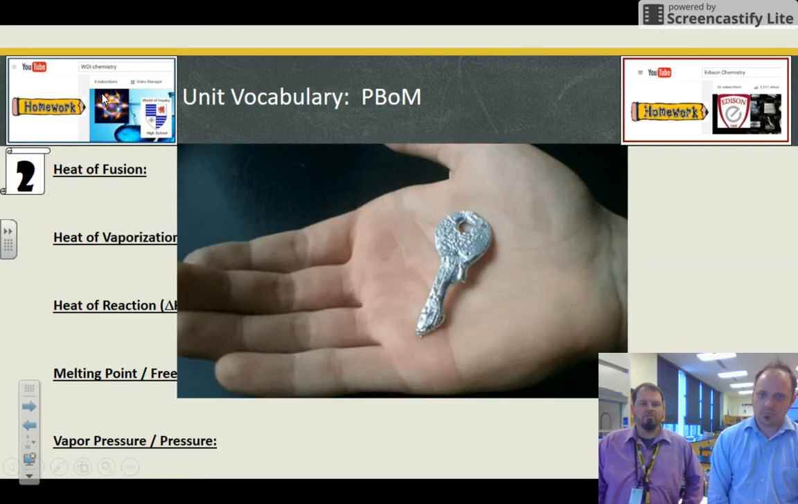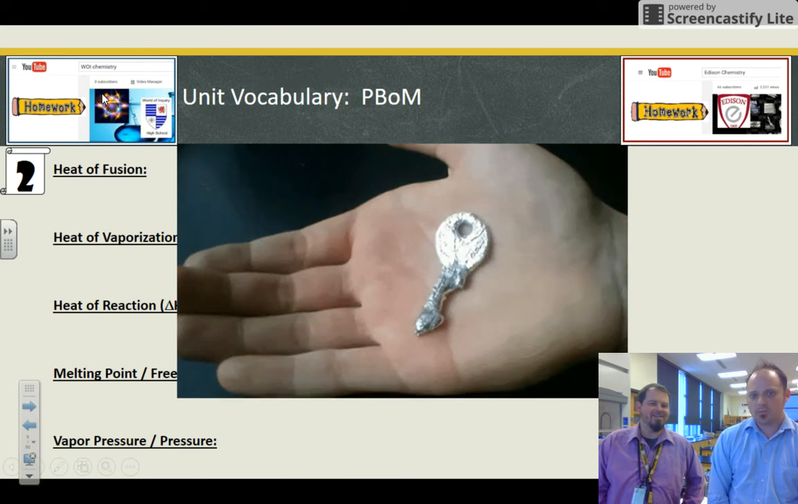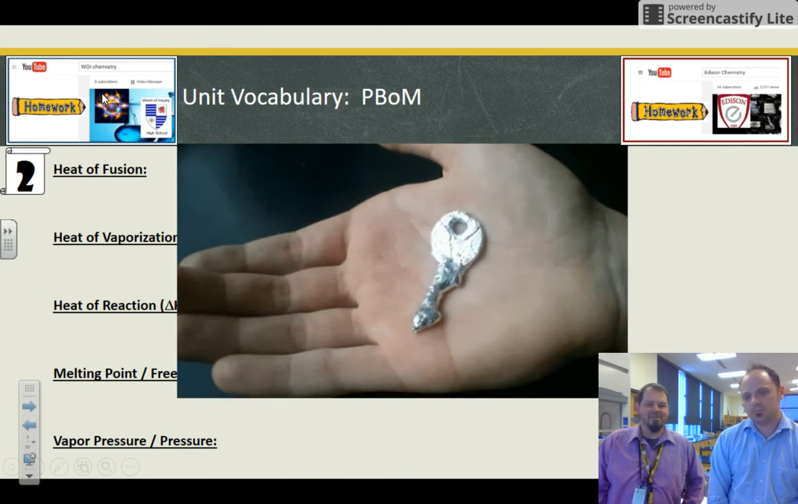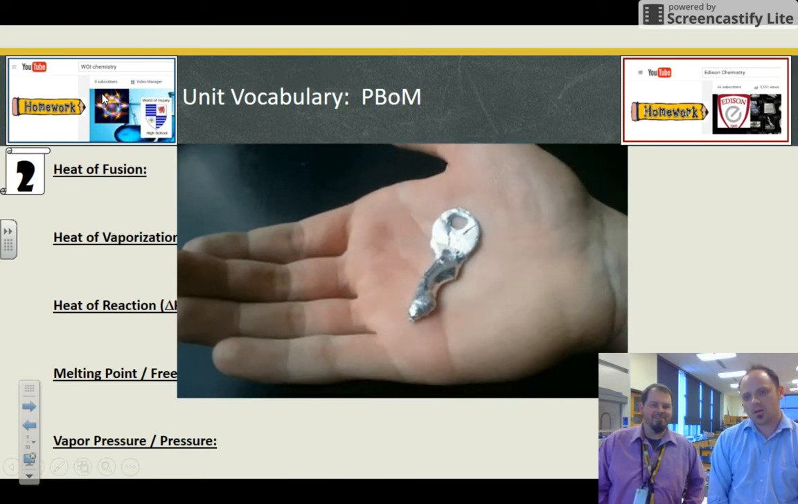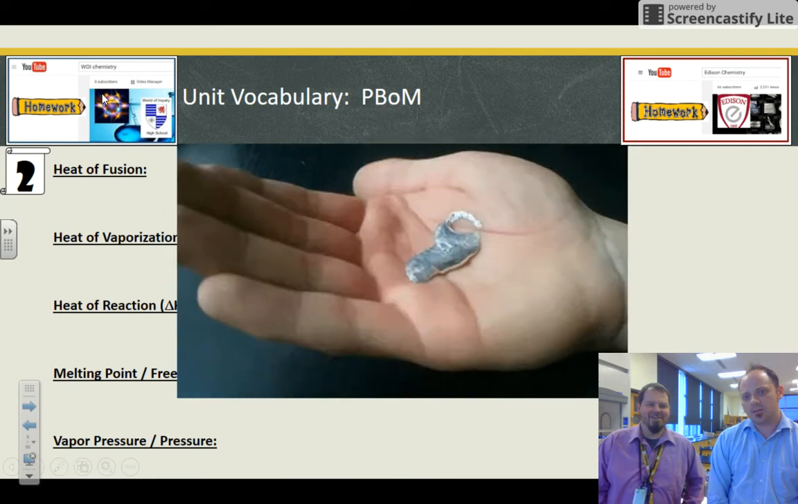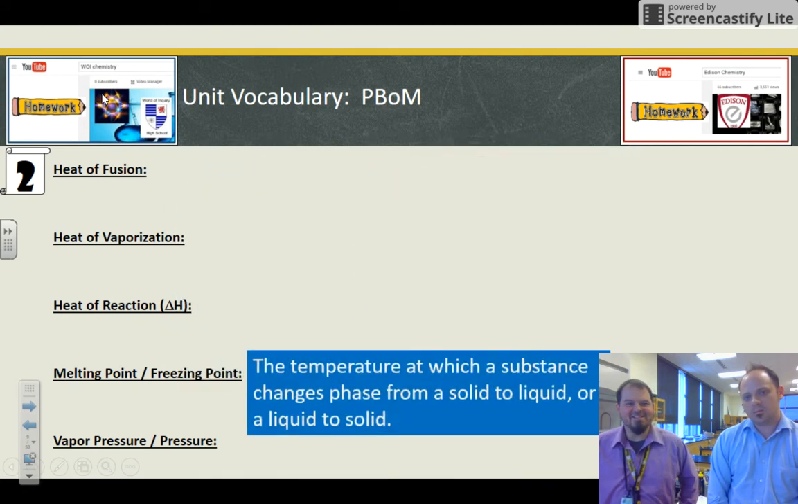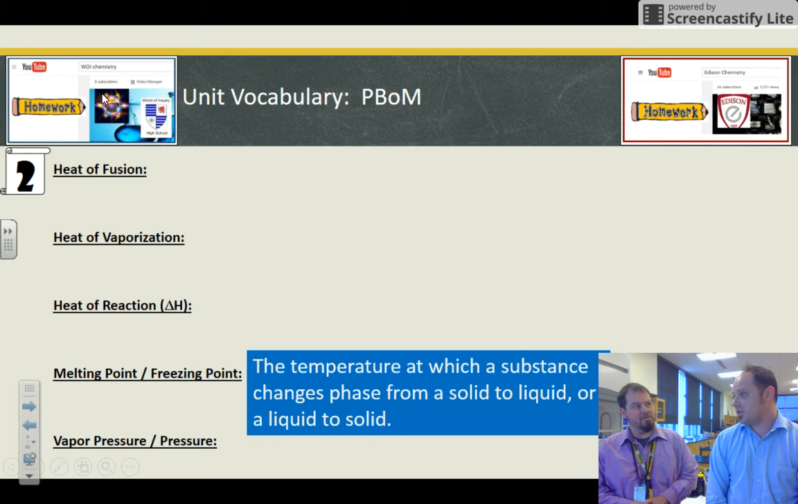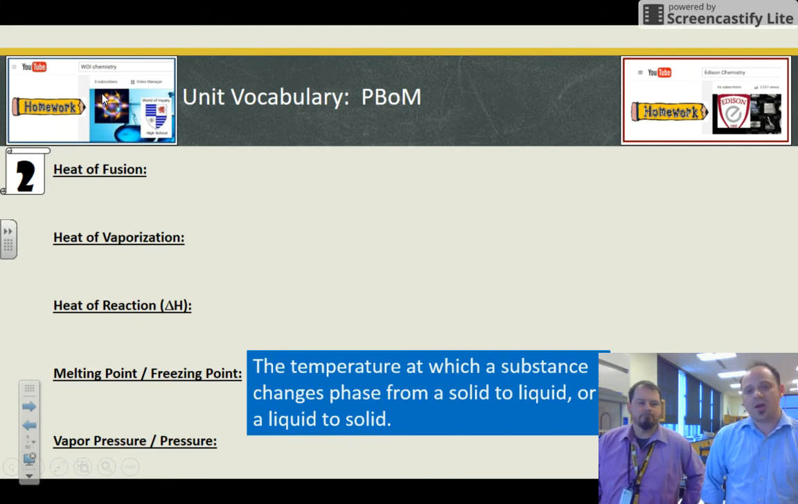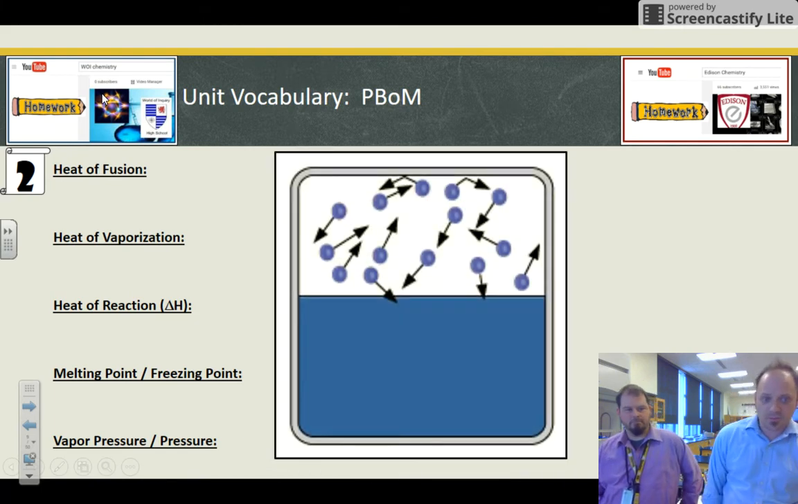So melting point, check it out. Gallium. I'm going to let it play for a minute. It's melting. This is the temperature at which a substance changes from the solid to the liquid phase, or a liquid to a solid. That's the freezing point, same temperature. It's just am I heating it or am I removing heat? Which direction is the heat traveling in? Away or into?